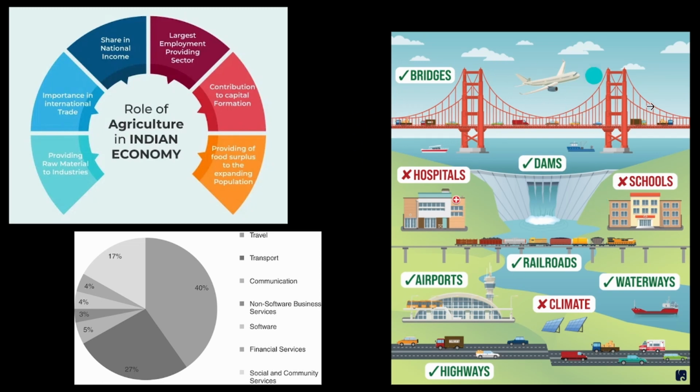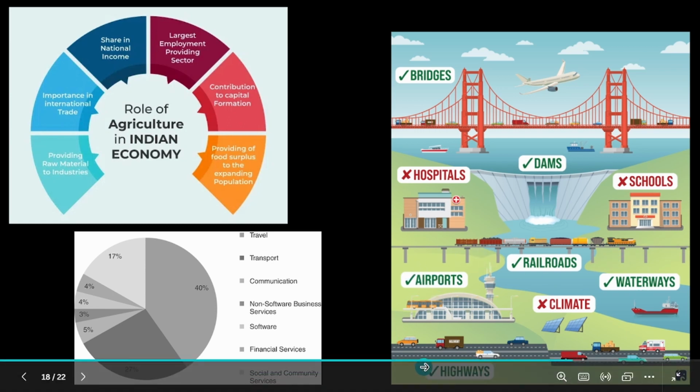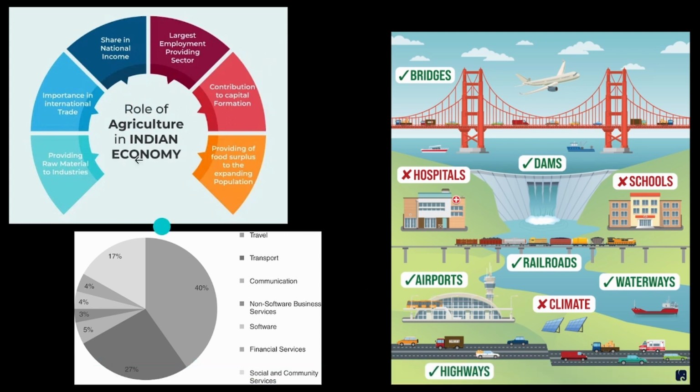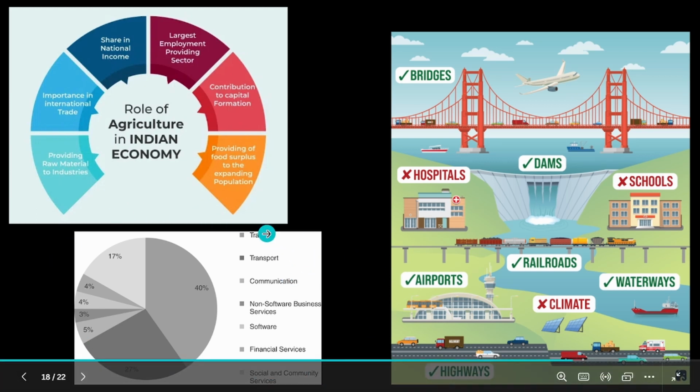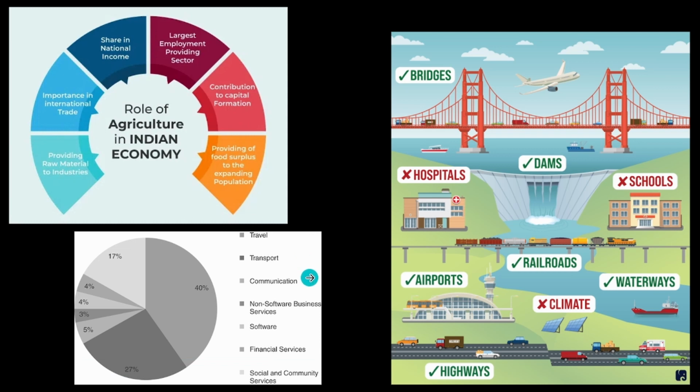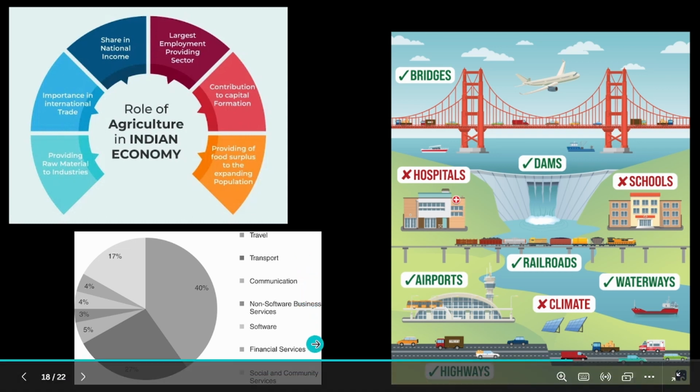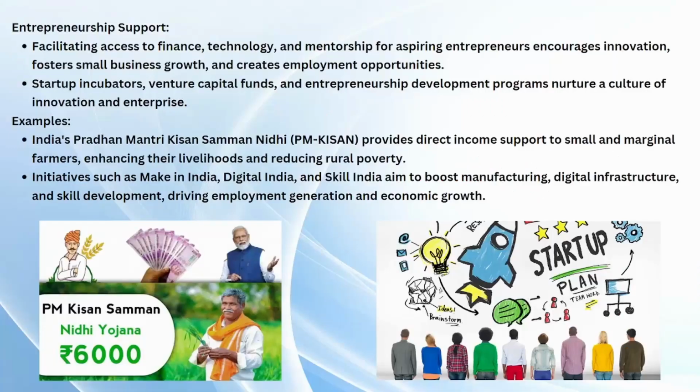So water infrastructure means bridges is infrastructure, dams is infrastructure, railroads, which means railways, which you see. Okay, railroads, airport, waterways, highways, all these are called infrastructure, which are very essential for development. So all these points you can read them, and how the service sector is there you can read here, like travel, transport, communication, software sector, finance sector. Finance means related to money. So all these you can see here.